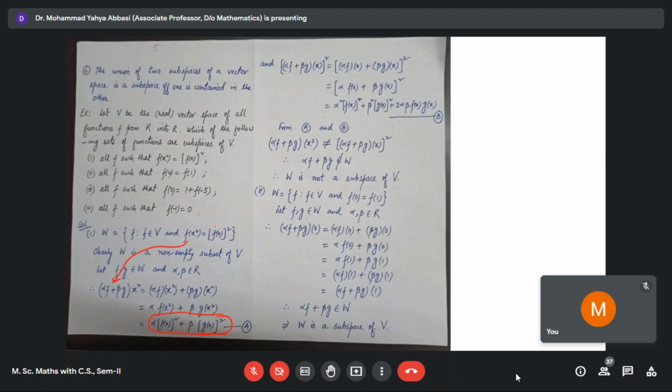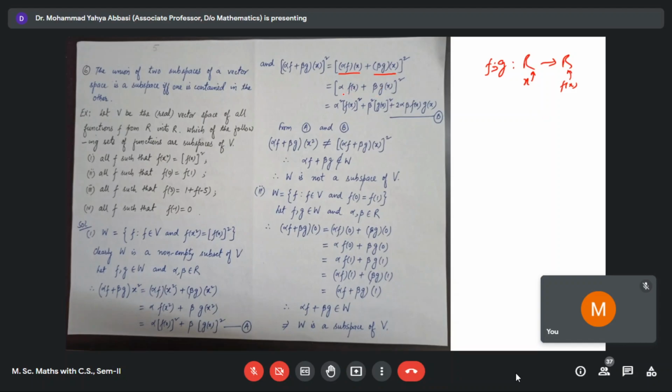Now we find the right hand side. We replace F by alpha F plus beta G. This is the right hand side: alpha F plus beta G of X whole square. Again, by using the properties of functions, this is equal to alpha F of X plus beta G of X whole square. Now, you see that F and G are functions from R to R. X is an element of R. Therefore, F of X is an element of R.